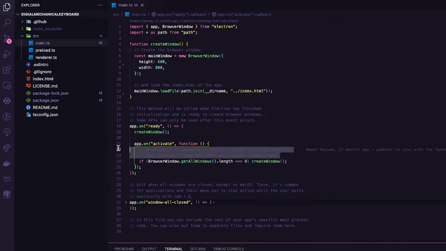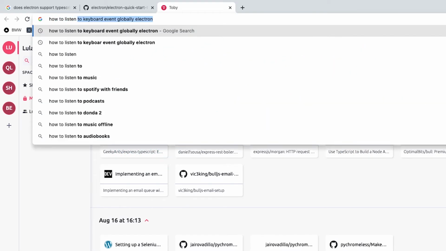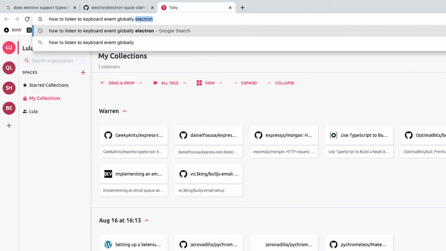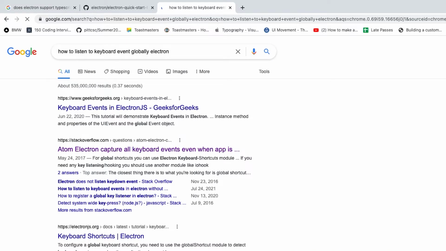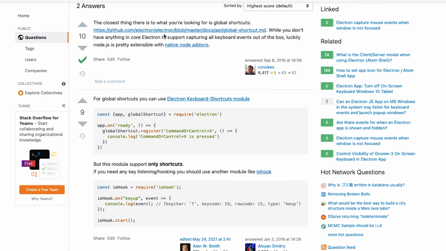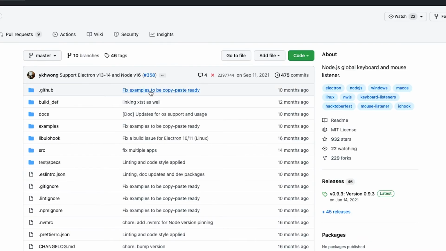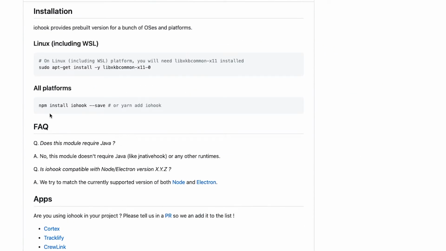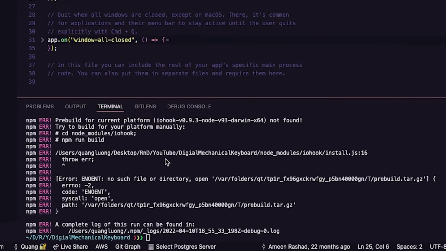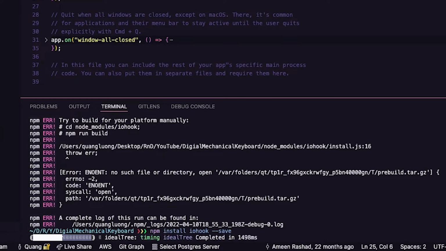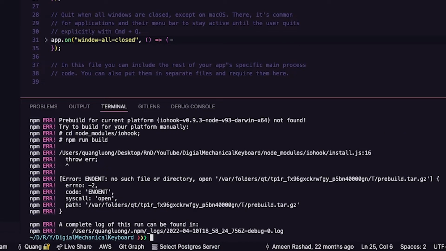That's done. That was fun and easy, right? Let's move on to the next part. To figure out how to listen to keyboard events globally, I obviously come back to my usual routine of Googling. And thanks to Mr. Smith, we probably find a library that just works out of the box. I can't believe this is so easy to find. I have high hopes for this library. Maybe this is my day.